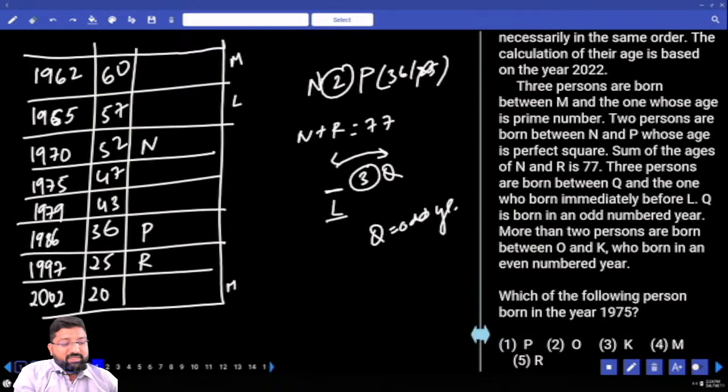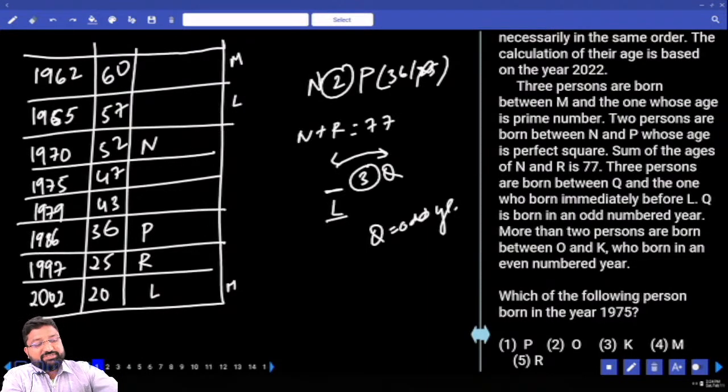Done. If this is L, immediately before is this person. 3 people gap. Above, is it possible? No. Below, 1, 2, 3. Afterwards also not possible. I was just exploring the possibilities for L. If I fix L here, immediately before is this person. The gap between that particular person and Q should be 3. 1, 2, 3. Already occupied by N.